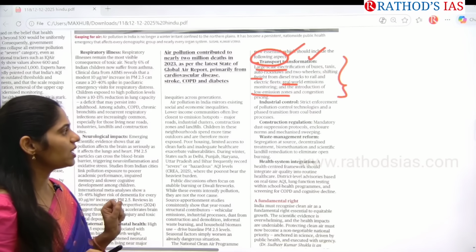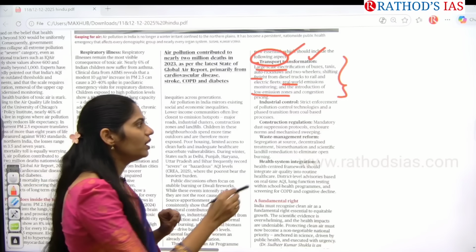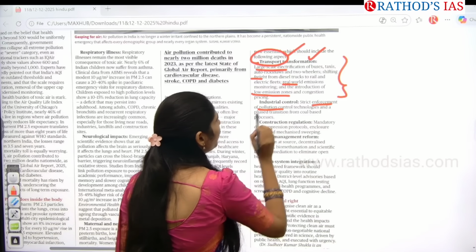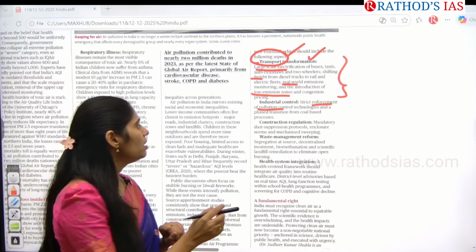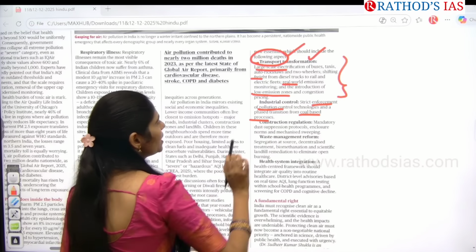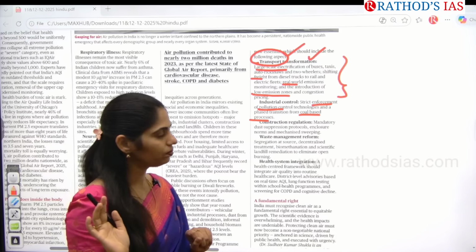And regarding industrial control, we have to go for strict enforcement of pollution control technologies. And we have to go for a phased transition from coal-based processes towards renewable energy.